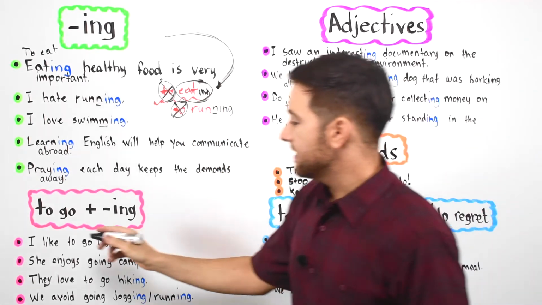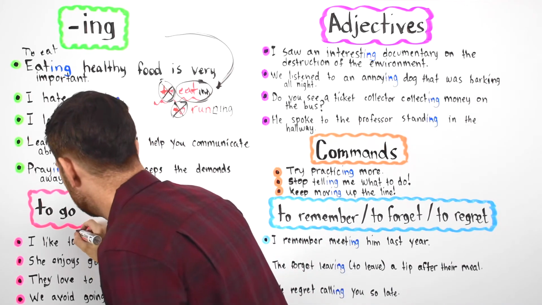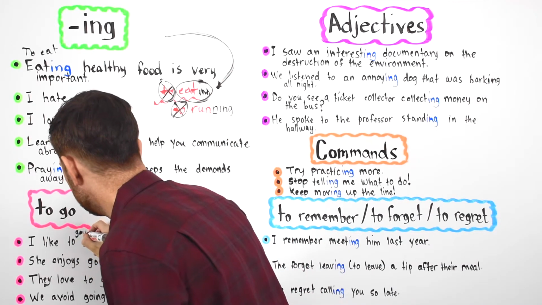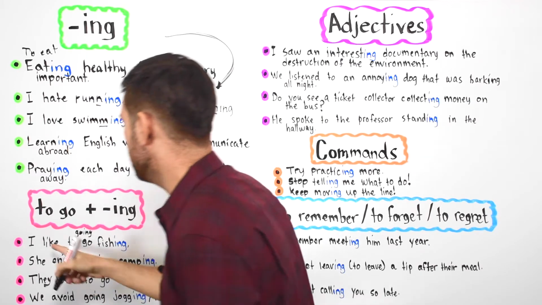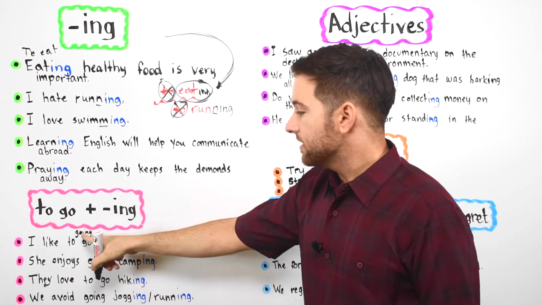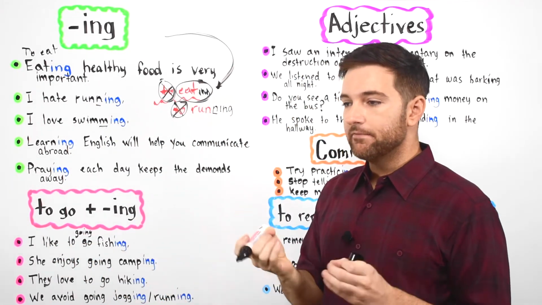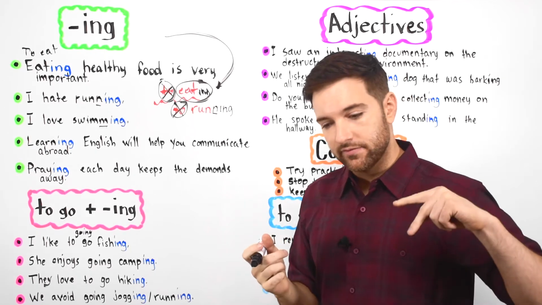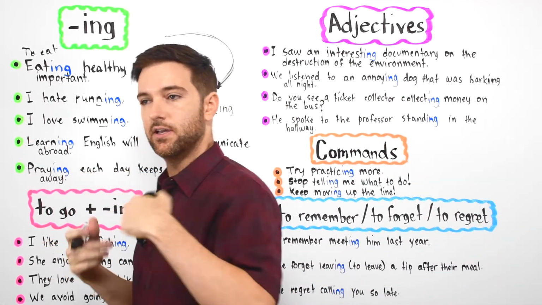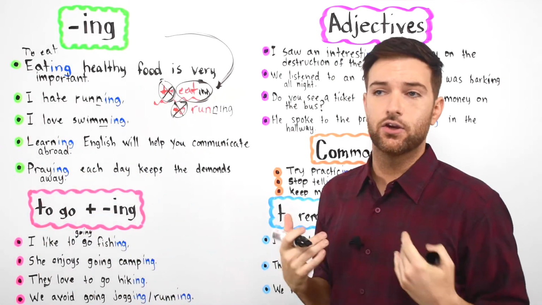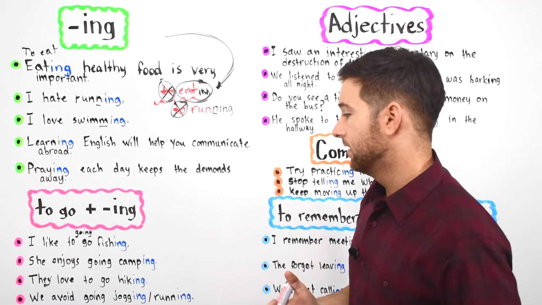Okay, I like to go fishing. Oftentimes you'll hear people say, I like going fishing. You can say that too. I like going fishing. When you say going, it emphasizes more the action of going somewhere. Okay, going to another place. I like going fishing. Okay.